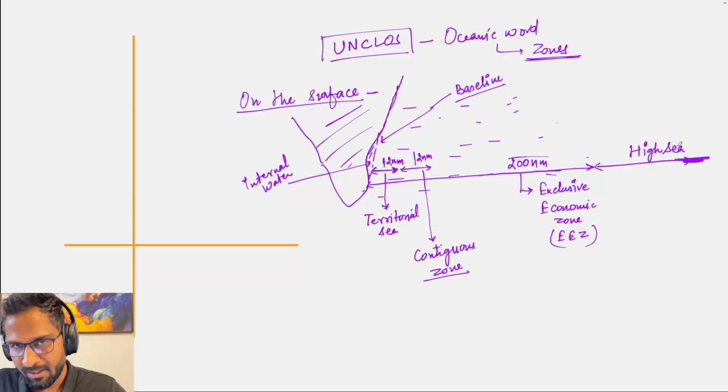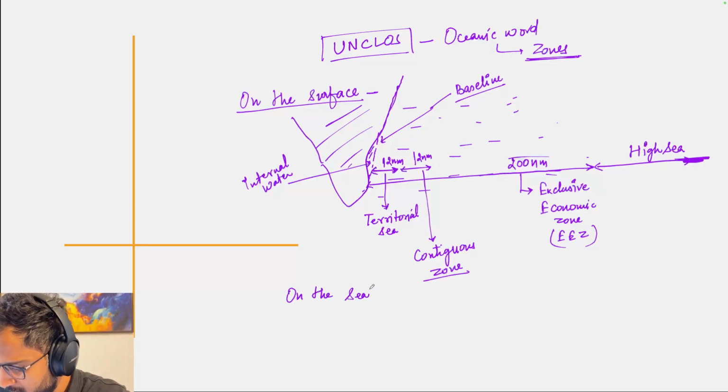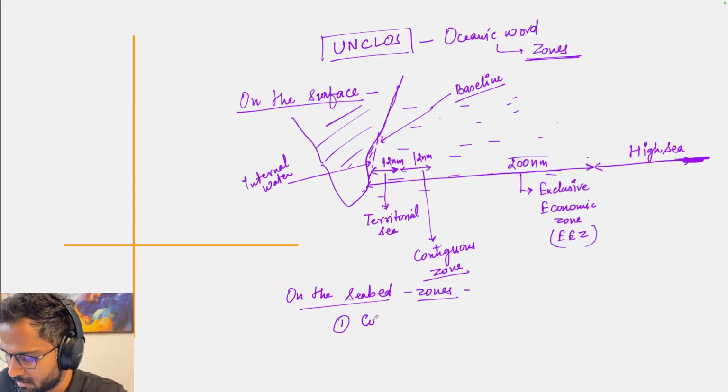And if we talk on the seabed, the zones are, first is continental shelf.